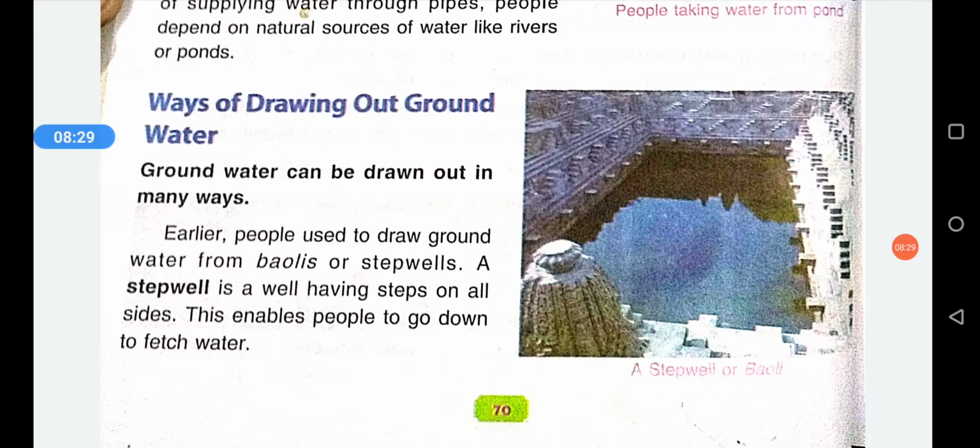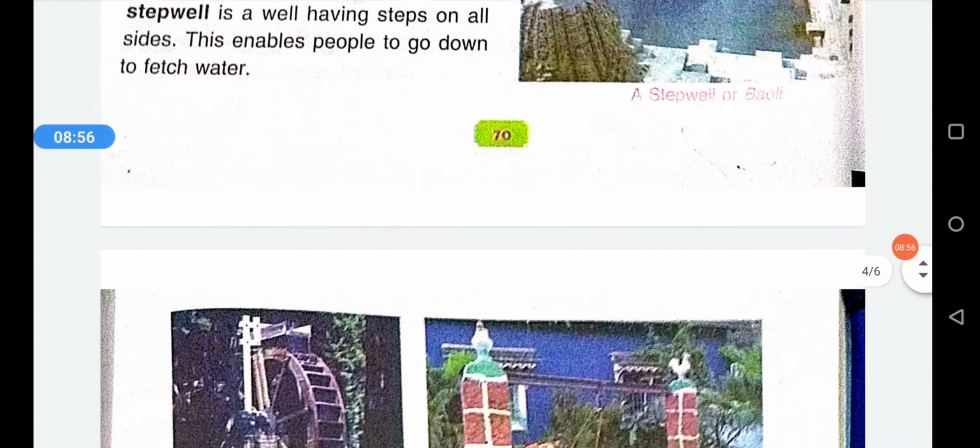What is a step well? A step well is a well which has steps on all the sides. These stairs or steps enable the people to fetch water from the well. A step well is a well with stairs on all sides, and through these stairs the people draw water from that well.